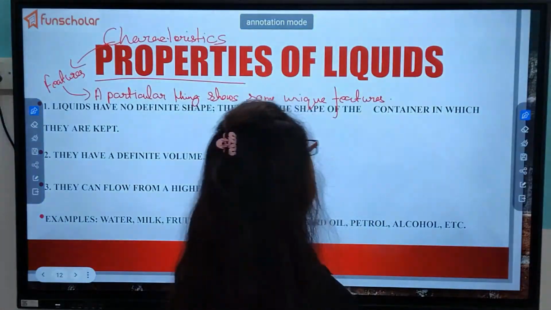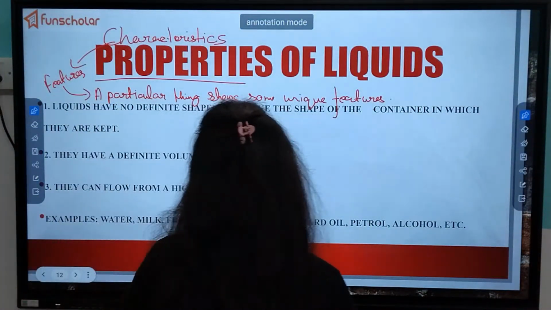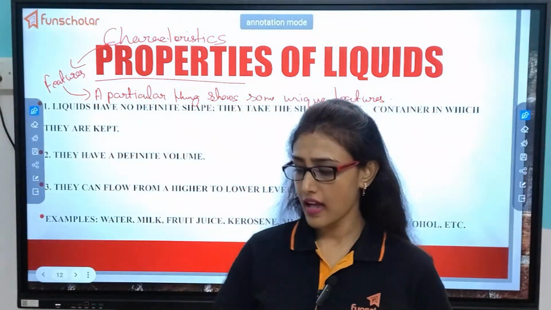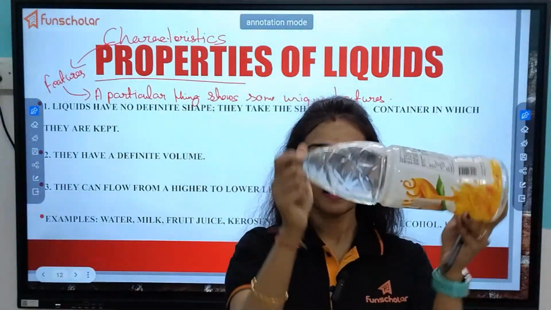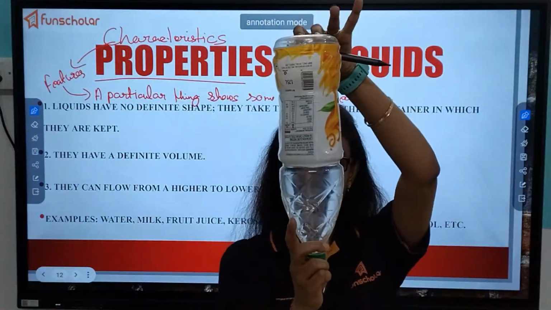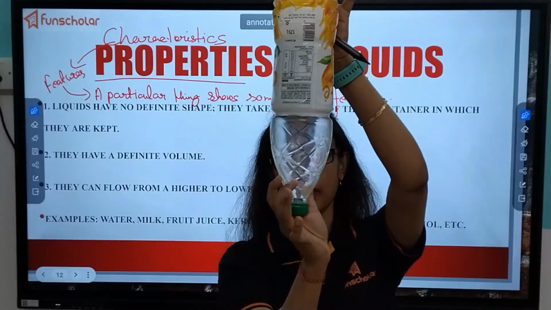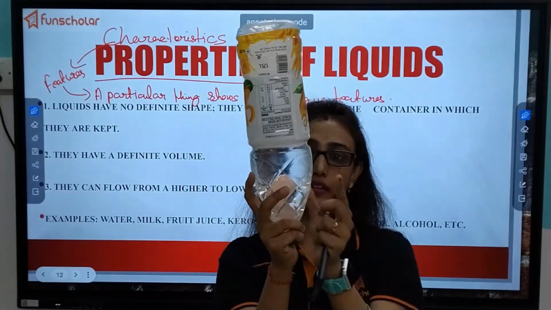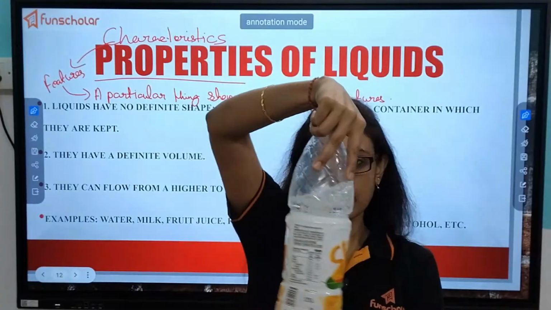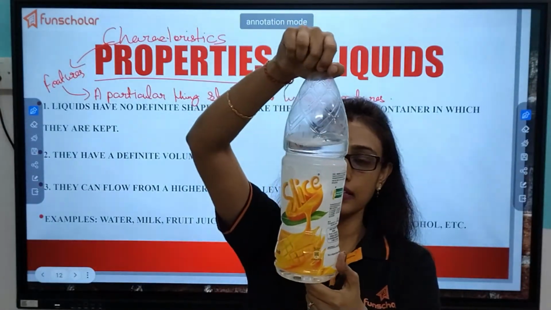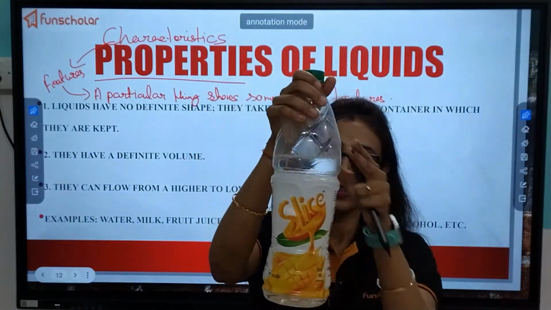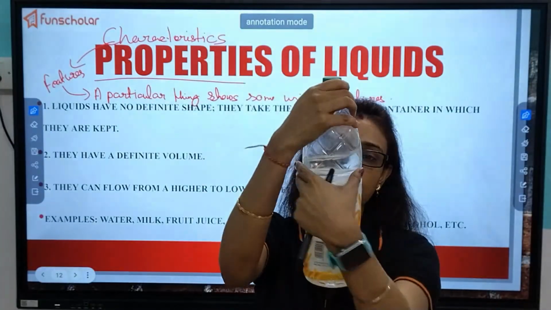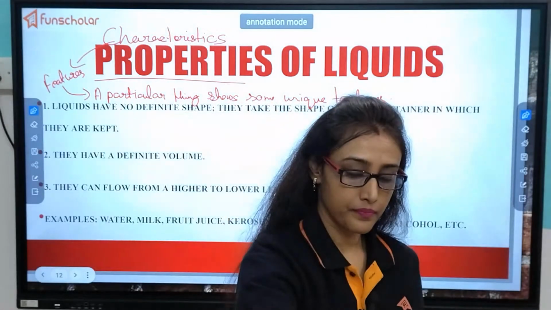So what are the properties of liquids? Do you think that liquids have a definite shape? See, I have kept it like this, so it took the shape of a triangular bottle. Same here, now I am turning it opposite, so it is taking a cylindrical shape.